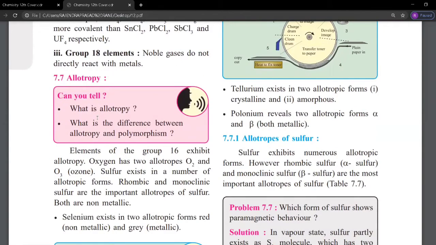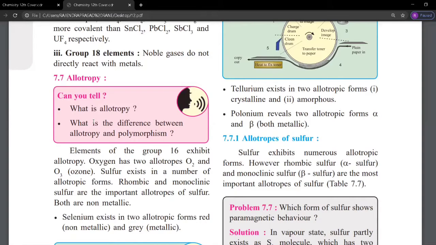The next point is, what is allotropy? Allotropy is a phenomenon in which an element exists in different crystalline forms with different physical properties such as color, density and melting point. Polymorphism is the phenomenon in which a single substance exists in two or more crystalline structures.